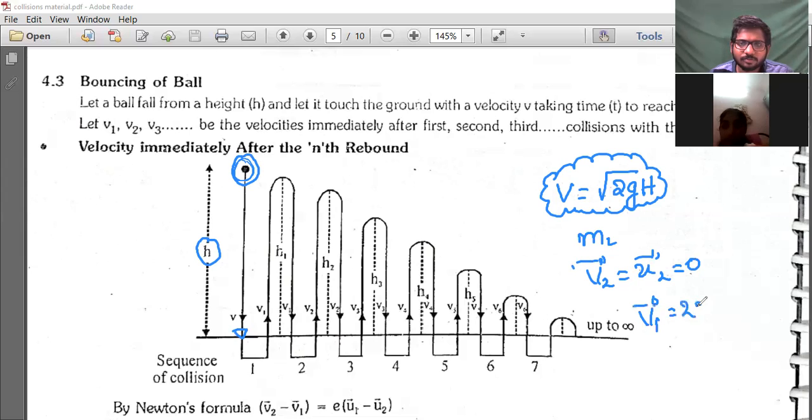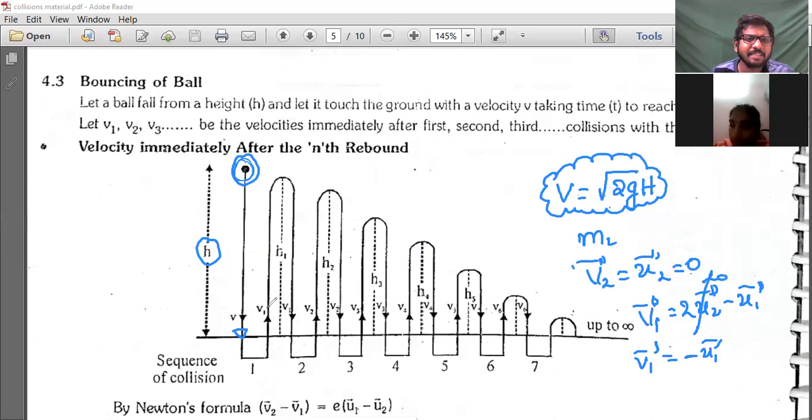Then V1 is 2U2 minus U1, as vectors. U2 is again 0, since the surface is at rest. So V1 is equal to minus U1. Minus U1 means exactly whatever velocity it hit with, root 2gh. After rebounding, minus means it will reverse the direction, but it will have the same velocity and magnitude, root 2gh. That means it will go to the same height. Did you understand this concept?